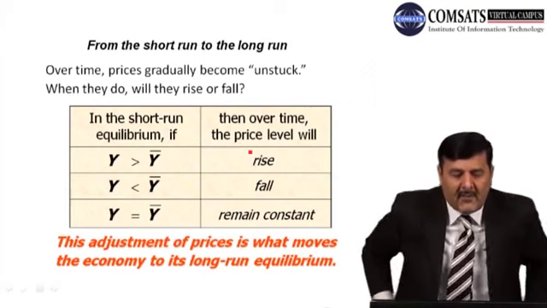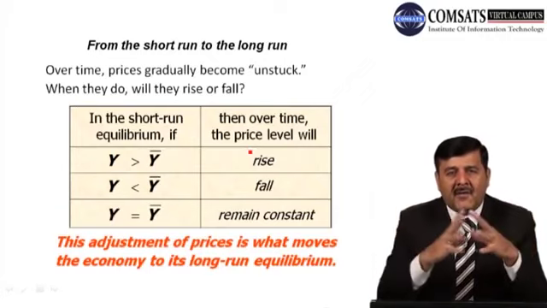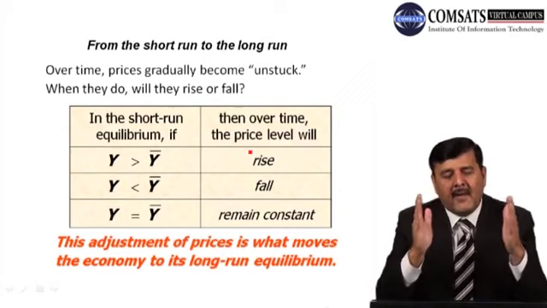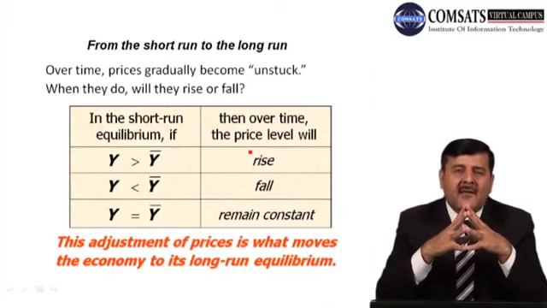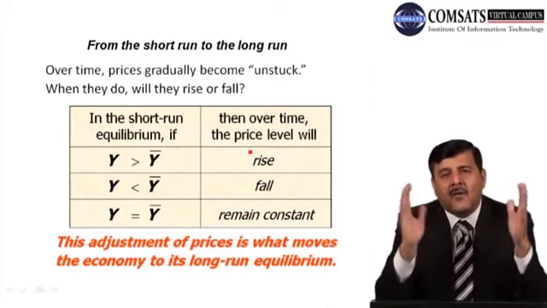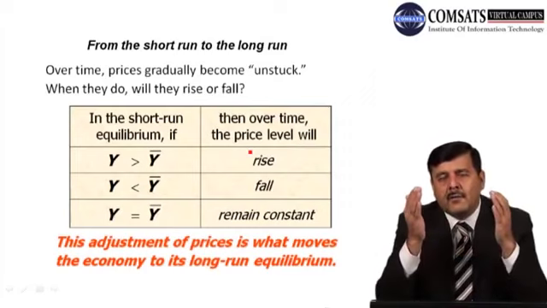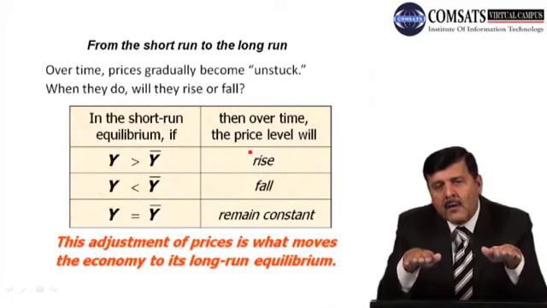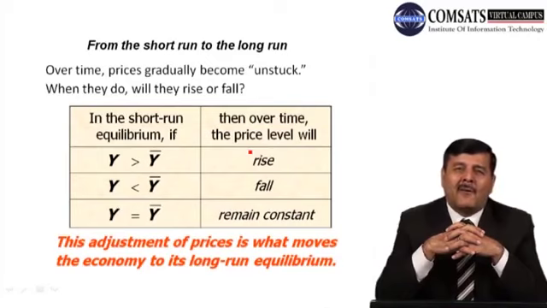And what is the economic fluctuation? As we saw, Y bar is the full employment level of output. So whenever the output level in the economy is different from Y bar, of course prices will behave differently over time. So we said that when Y is greater than Y bar, the actual level of output is greater than the full employment or natural level of output, so what will happen? Prices will start rising. When prices start rising, the demand will fall, so output Y will start going down. So at the end, in the long run, output will come to its natural level of output, which is Y bar.